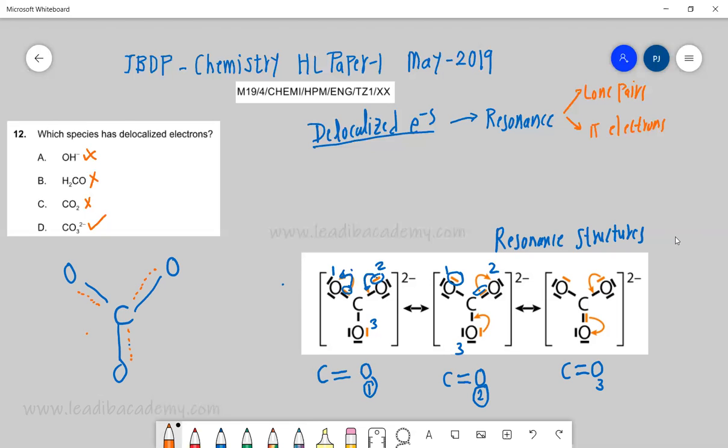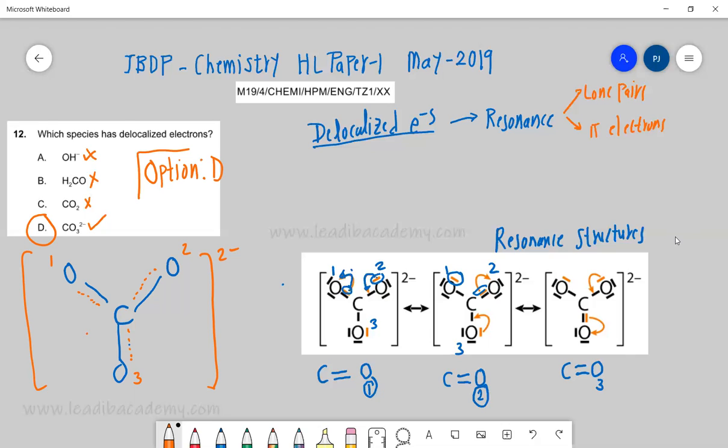That means between 1, 2, and 3 there is neither a single bond nor a double bond; it is in between these two. So this is the structure of this, and therefore the correct option is D. Which concept are we applying?